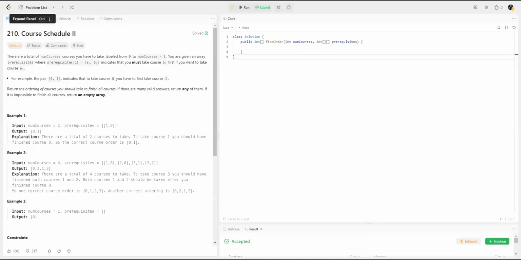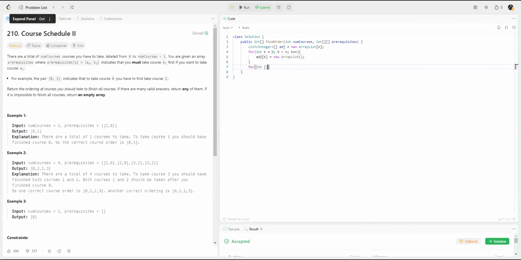Right. So the first thing that we want to do is to create an adjacency list, so that we can benefit from that. So that is a list of integers, a new array list of size n, right? So for every element in our adjacency list, essentially, we'll put in an empty array list, and then later on we'll add the subsequent nodes.